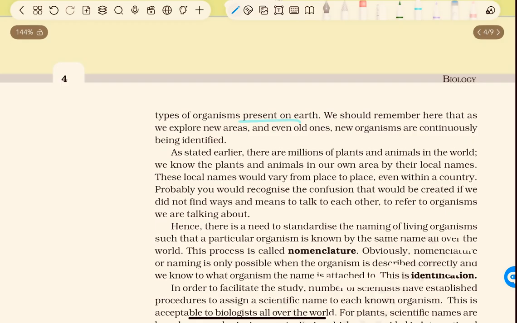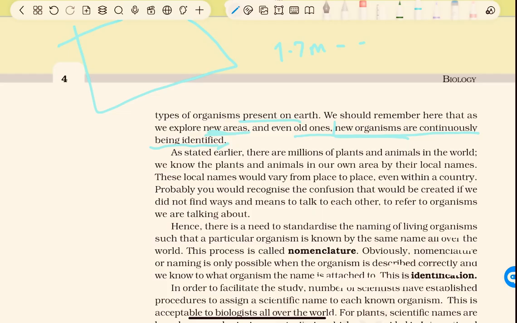We should remember here that as we explore new areas and even old ones, new organisms are continuously being identified. If you go to a forest, you will find more plants and animals, more species, more microorganisms. As stated earlier, there are millions of plants and animals in the world, around 1.7 million to 1.8 million species.